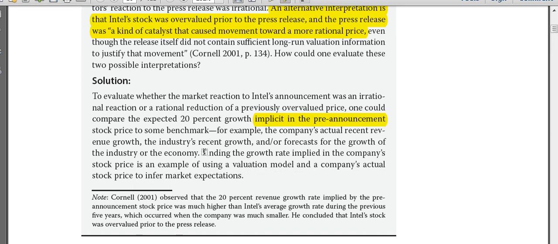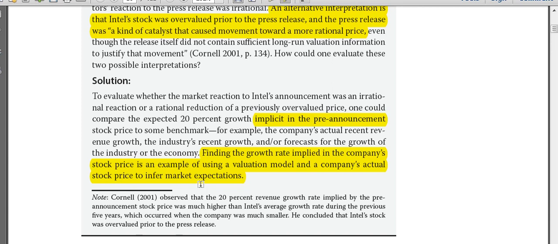This is what I was telling you right now, what has Cornell done? He has actually used the dividend discount model or the free cash flow model, which he was actually using for valuation. Using that free cash flow model, he has put the dividends, he has put the free cash flows, he knows the price, he knows the required rate of return. So why can't he find the growth rate that is implied by the market for that stock? He has done exactly that using the valuation model. Okay, finding the growth rate implied in the company's stock price is an example of using a valuation model and a company's actual stock price, the actual stock price, to infer the market expectations. So to infer the market expectations means what growth rate the market is expecting for the stock.